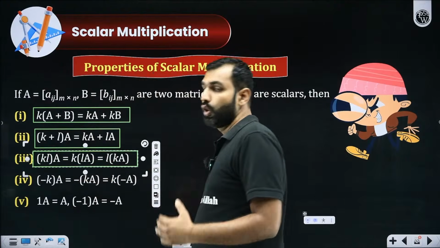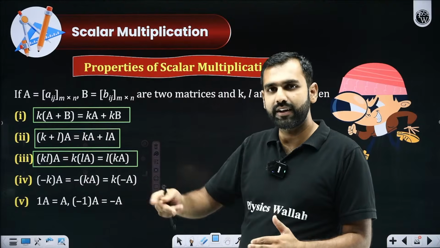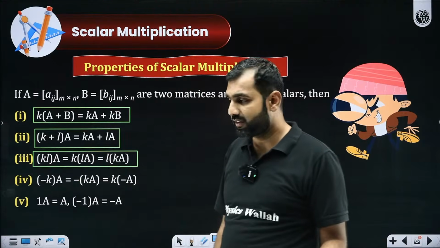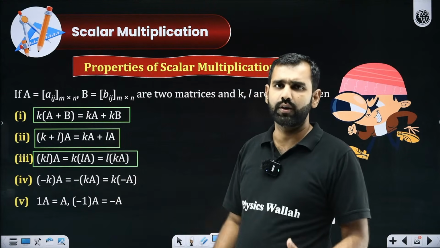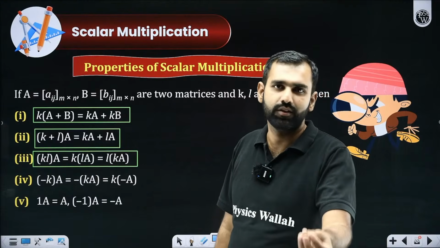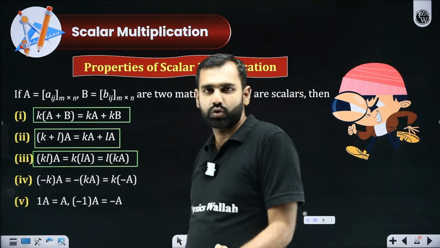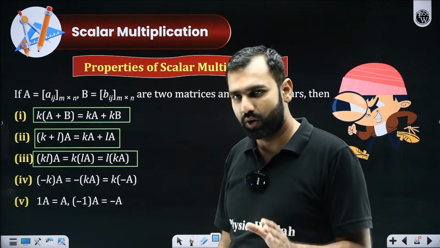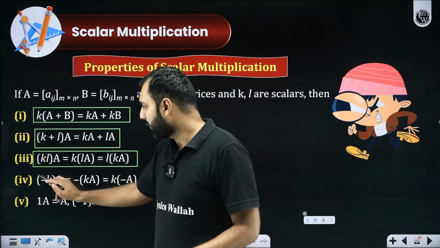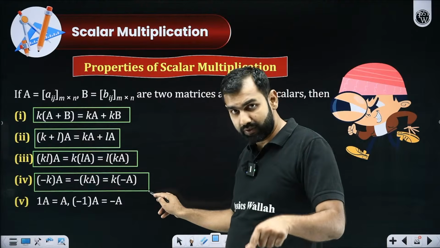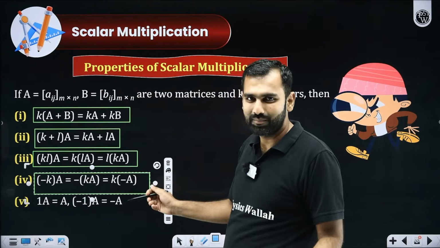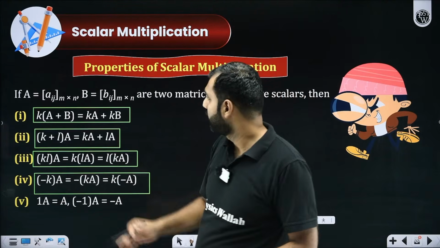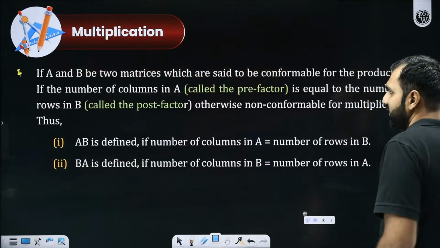The next result: scalars are commutative in terms of product. So K into L into a matrix A, or L into K into that matrix A, whatever order you take, the scalars when multiplied give the same product, and that product into the matrix will always be the same. Is my language understandable, students? Everyone, all the participants. The next thing is that whether you multiply a matrix by minus K, or minus of K, or K of minus A, it will be the same. Is it not self-explanatory? I hope I need not even explain that. I hope with the scalar, multiplication with matrices is simple.